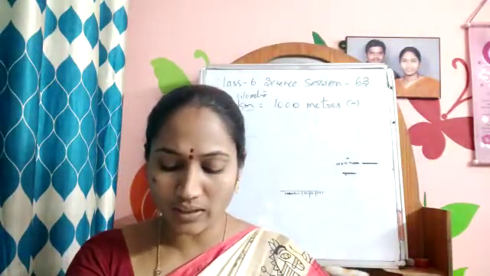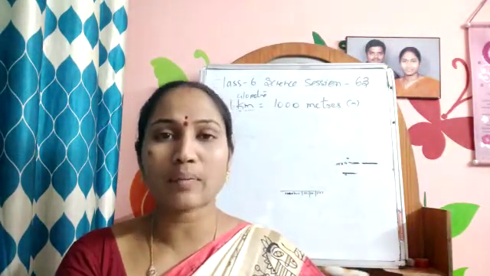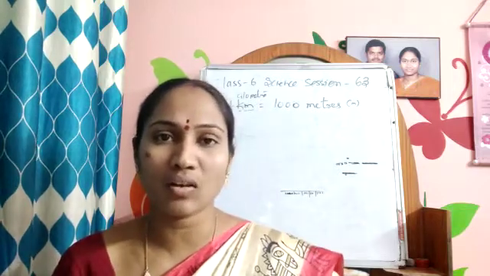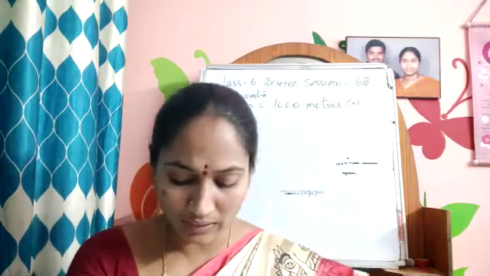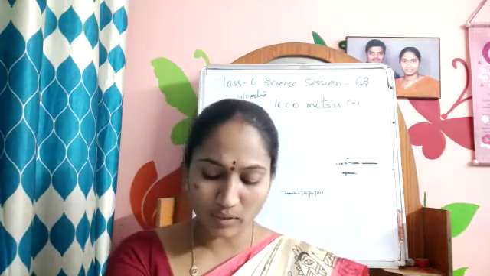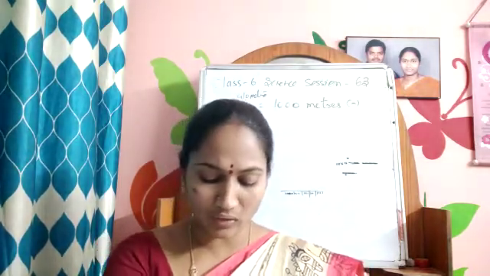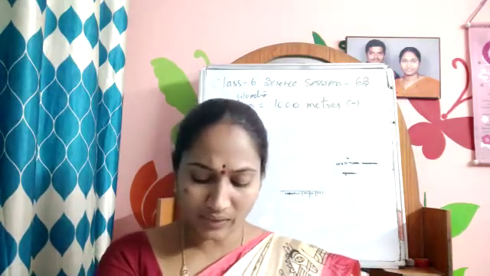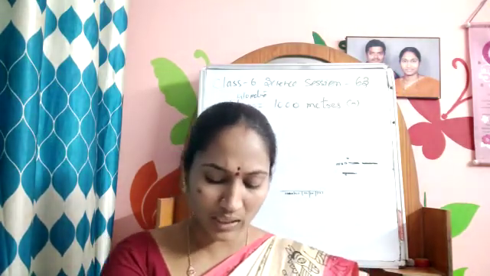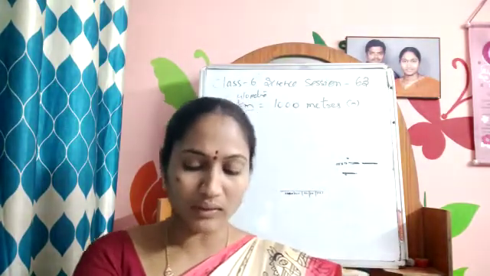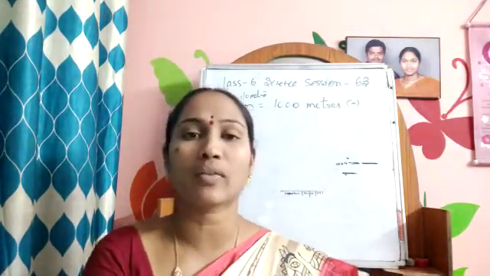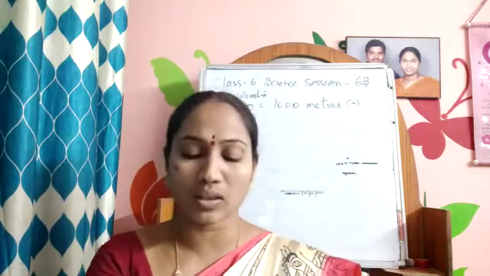Ensure that the ends of the scale are not worn out. That means sometimes you may bite the scale, or it may be cut off. Not like that. It should be very neat and clean. Measure the length of an object more than 2 times and then take the average of these measurements for accuracy. Think what can you do to know a scale is accurate or not. How can we measure a small thickness? This is all about measuring the length of a table or anything by using a meter scale.